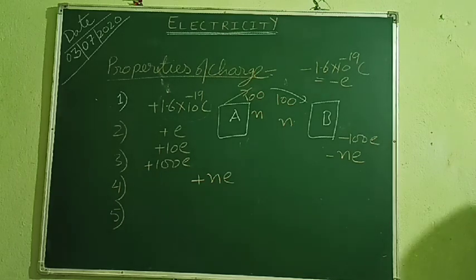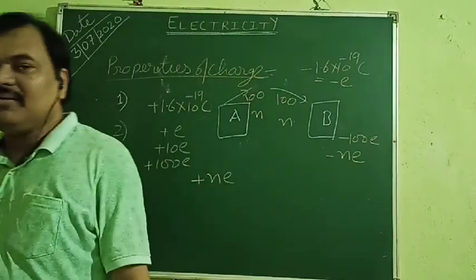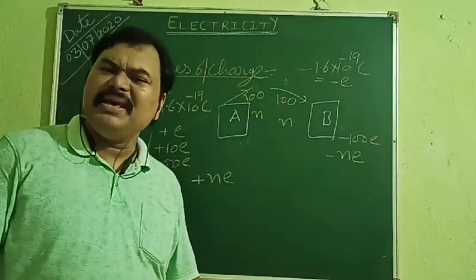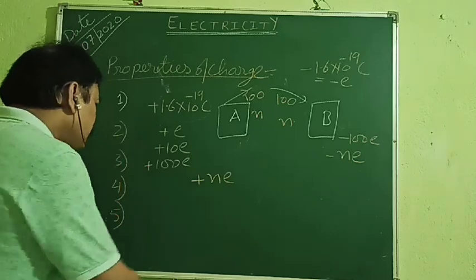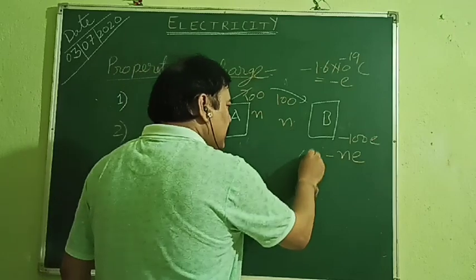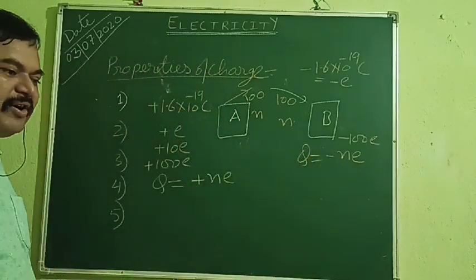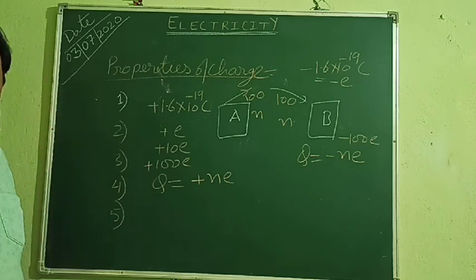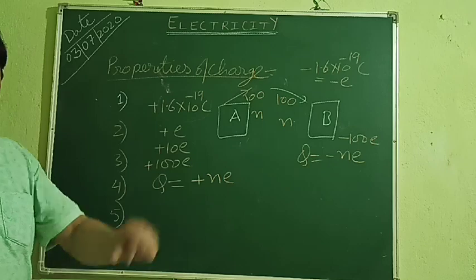Now see, whatever charge a body is having, it has acquired by losing electrons or maybe accepting electrons. We don't know. So whatever charge this body has acquired, that is equal to this much. Whatever charge this body has acquired, that is equal to this much. But if a charged body is there in front of us, it may have positive charge or negative charge, we don't know exactly. But it is having charge, no?